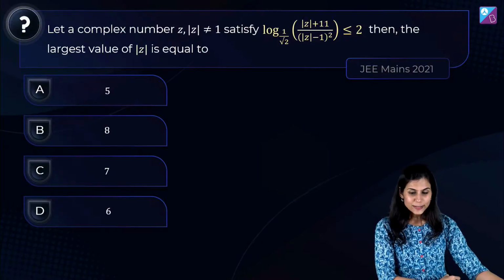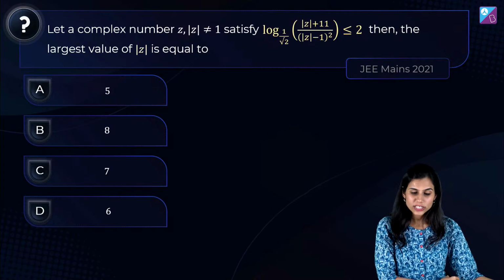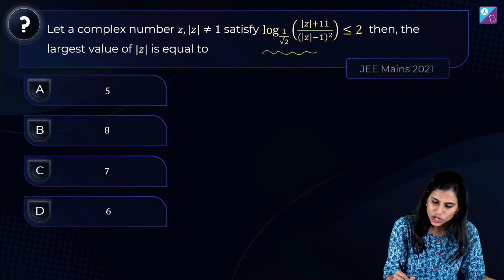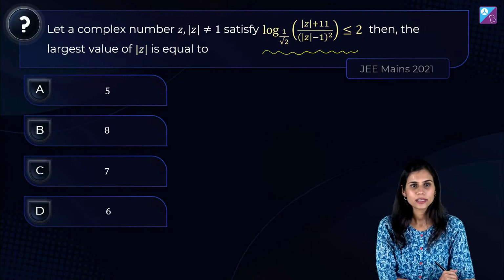Okay, let's move on to this question. It says, let a complex number z such that mod z is not equal to 1 satisfy this log inequality. What is the largest value of mod z? Tell me what is the largest value of mod z.